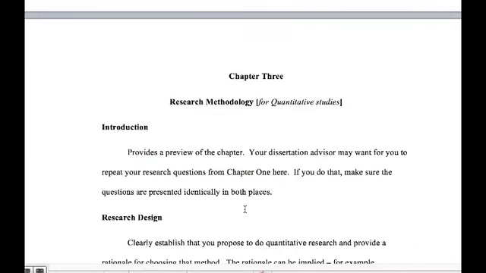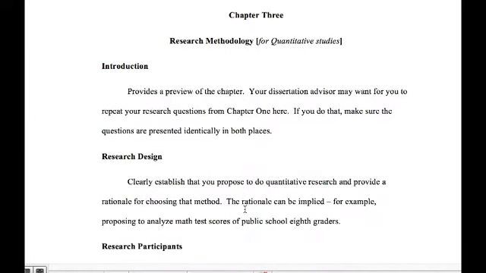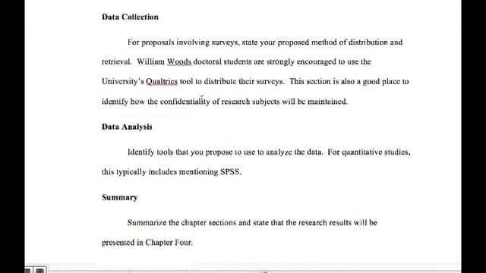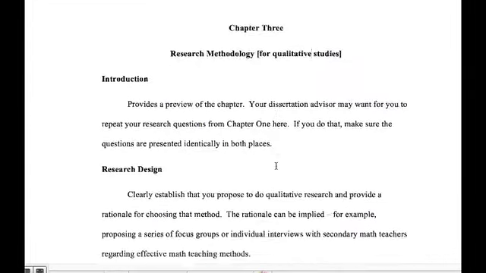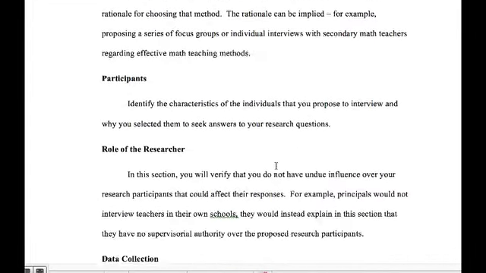And here is the template for Chapter 3. If you are interested in doing a quantitative study, this is the template for quantitative. If you're interested in doing, this should say qualitative, so I'm going to change that to qualitative right now. This is what's included for the headings for a qualitative study.